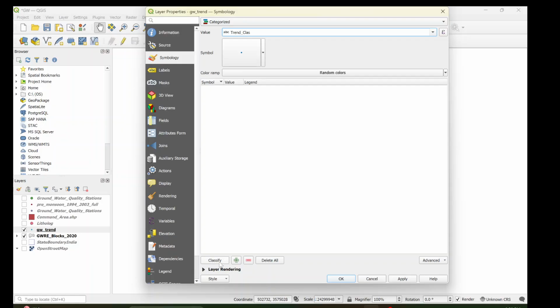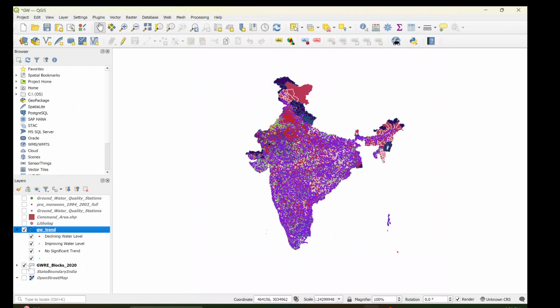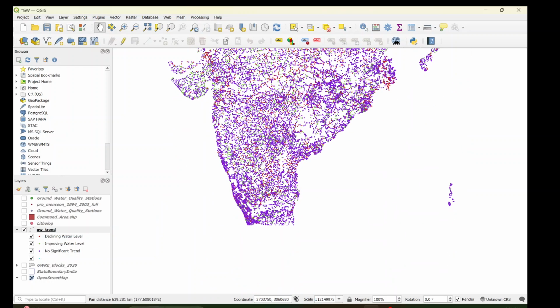Here we can classify like this: red means declining water level, green means improving water level, and purple means no significant trend.